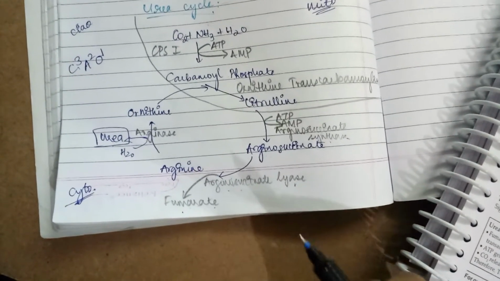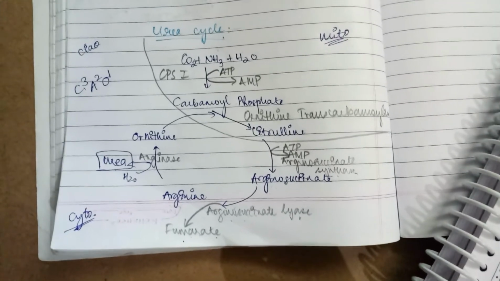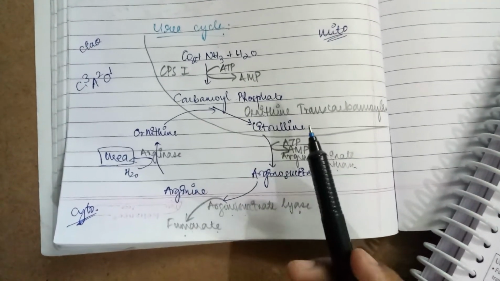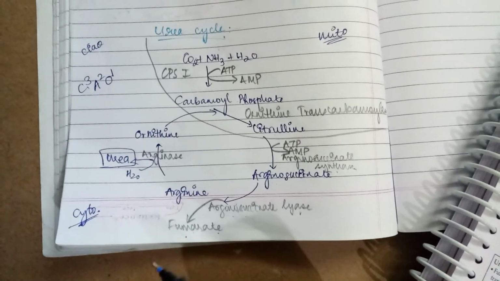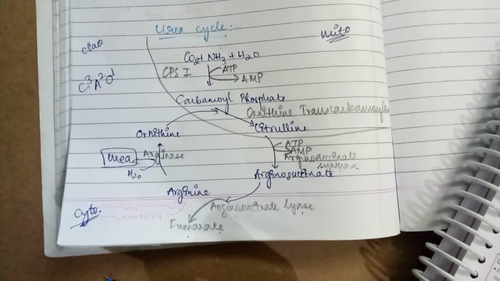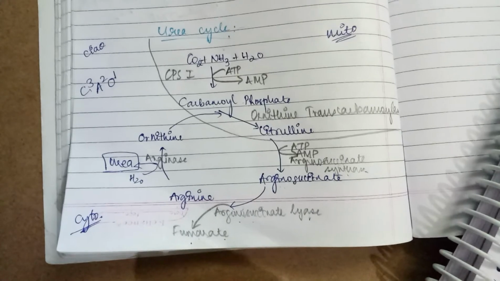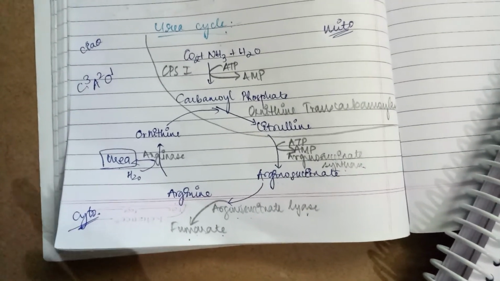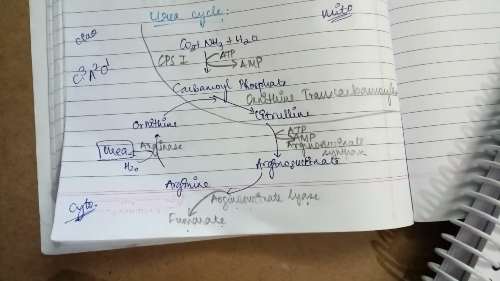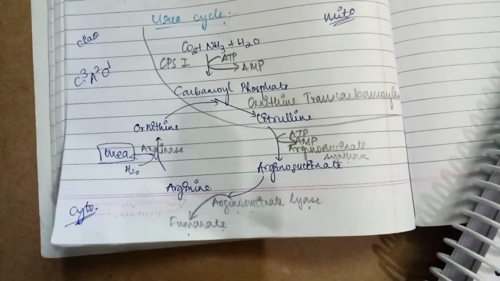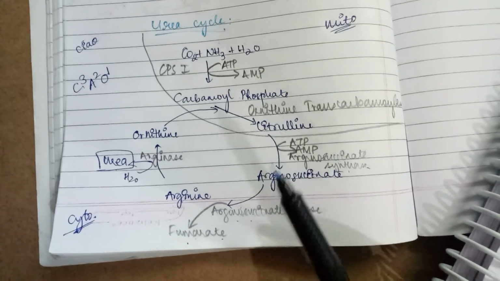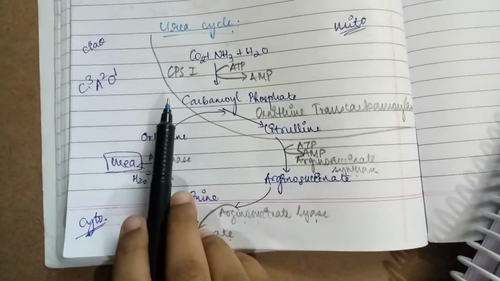These are the disorders. The clinical symptoms of urea cycle disorders are vomiting, lethargy, aversion to high protein food, because high protein food will again produce urea, and irritability, mental retardation. Severe cases will lead to coma and death. For treatment, significant improvement is noted on a low protein diet, because if the amount of protein provided is low, there will be less breakdown of protein and less production of urea.